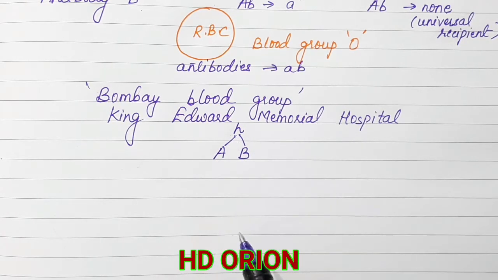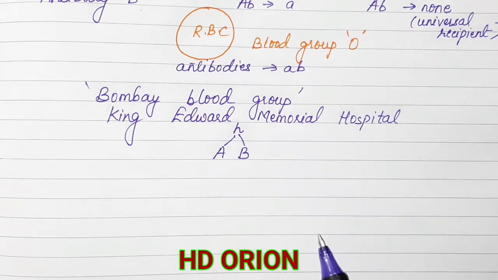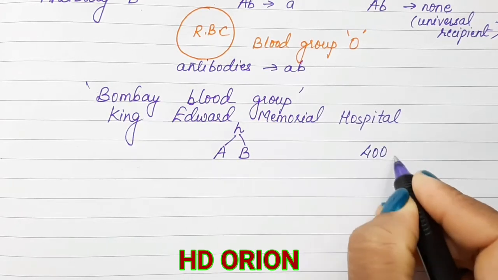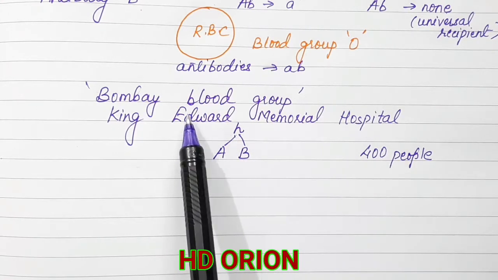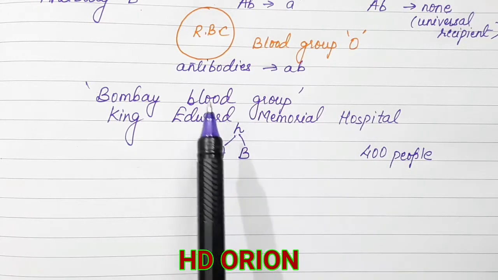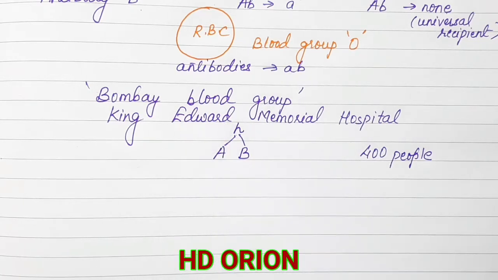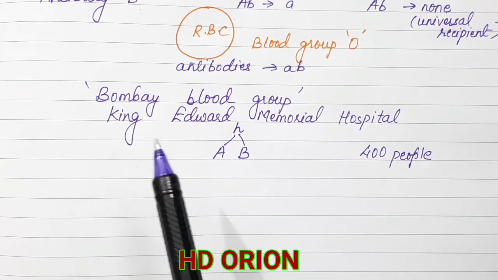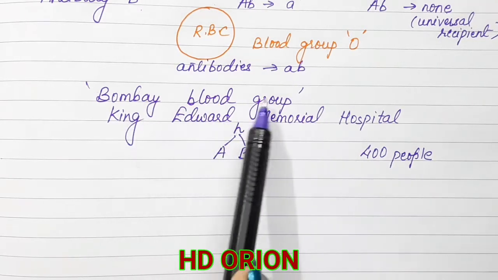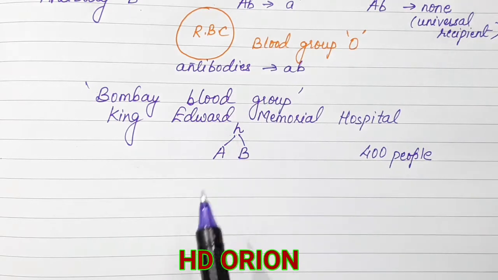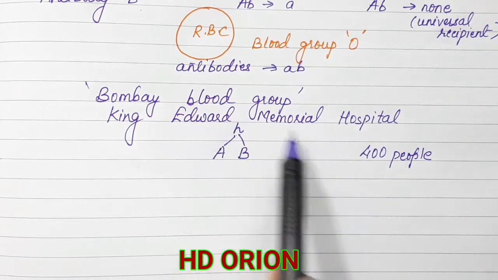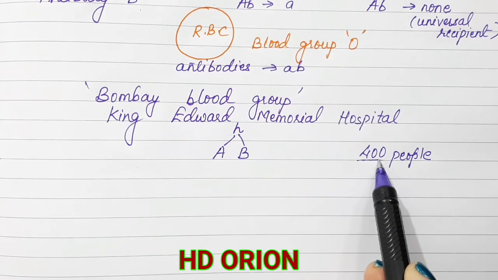It is very rare. Out of billions of people in India, there are just 400 registered people who have this type of blood group. The most remarkable thing about this blood group is that they can provide blood to any of the other blood groups. So blood group A, B, AB and O can take the Bombay blood group, but the Bombay blood group cannot receive blood from the other blood groups, and therefore they can only take it from these 400 people who have registered themselves.